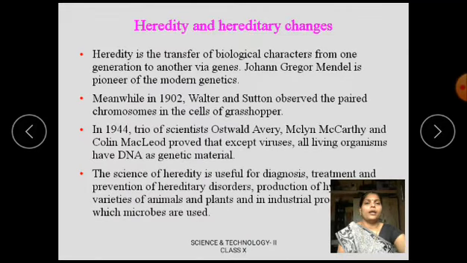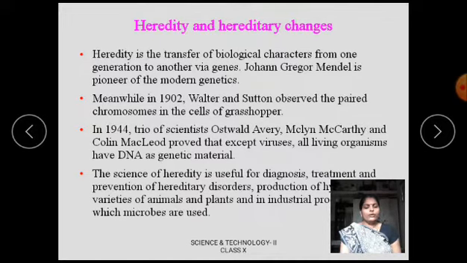First point: heredity and hereditary changes. Heredity is the transfer of biological characters from one generation to another via the genes. What is meant by the genes? We have studied in 9th standard which component of the cellular nucleus of a living organism carries hereditary characters. The chromosome, which is made up of nucleic acid and proteins present in the nucleus of a cell, carries hereditary characters in living organisms.